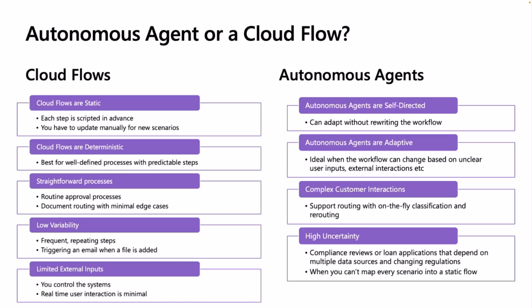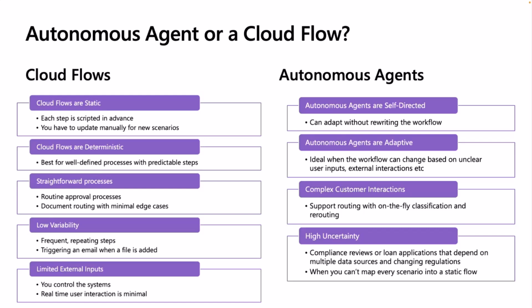Cloud flows, on the other hand, are deterministic. They have to have really predictable steps. So that's what makes cloud flows good for straightforward processes. If you need routine approval processes, say document routing with minimal edge cases, those are still really good use cases for a cloud flow. Things where you have frequent, repeatable steps, and limited kind of outputs with that, cloud flows are still going to be the way to go.